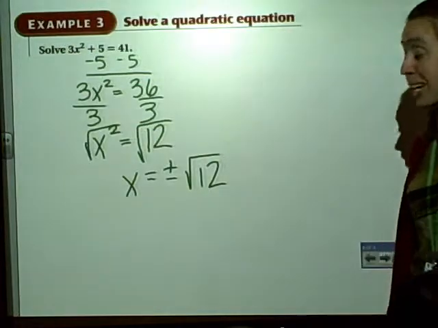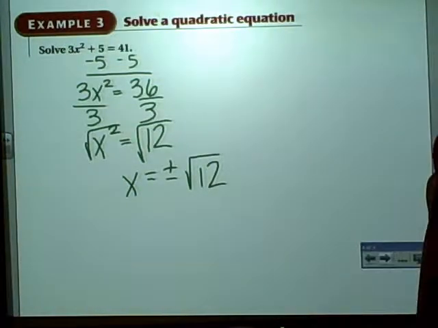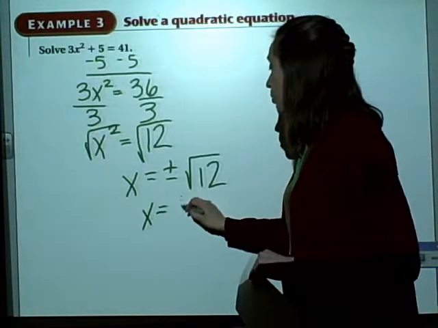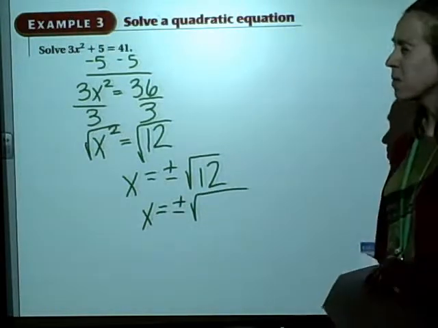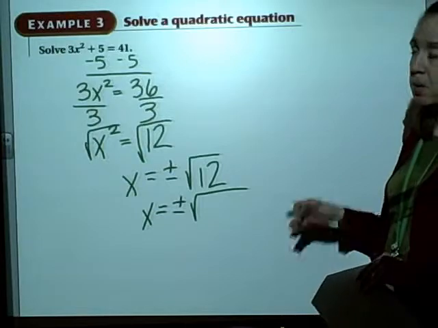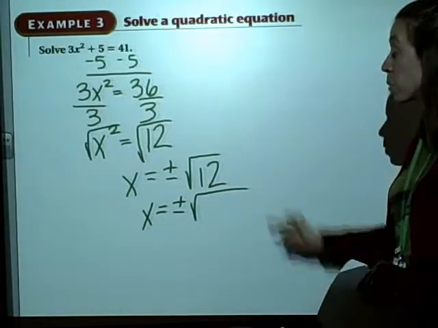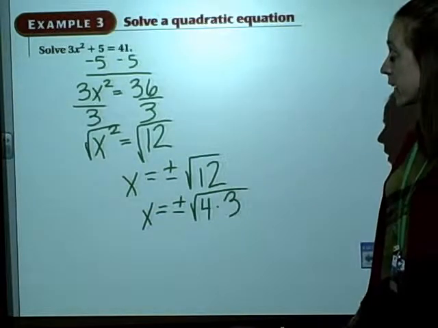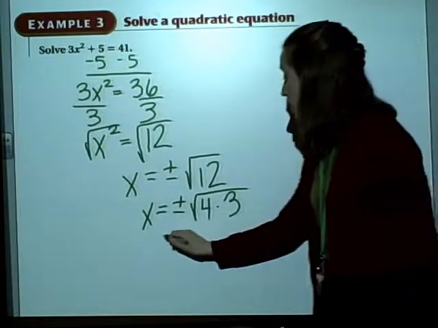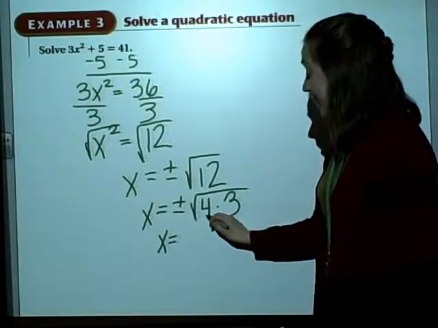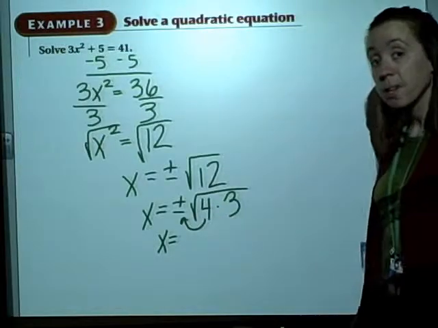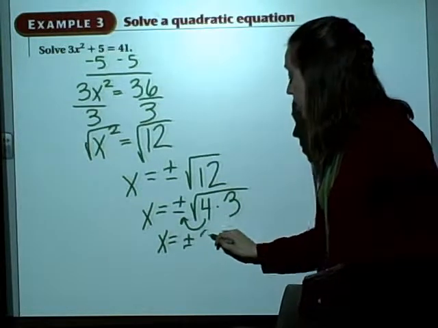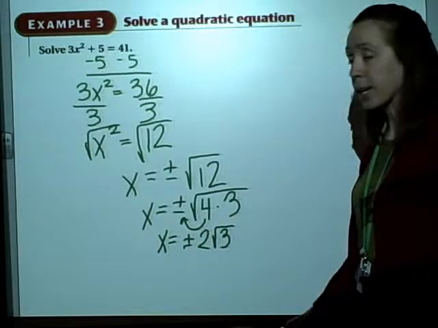Now that's a pretty big radical. It's not huge, but we have to check and see if we can rewrite that using perfect square factors. Well, 12 divided by 2 is 6, so those aren't perfect squares. What about 12 divided by 4? That's definitely a perfect square. So I'm going to rewrite that as 4 times 3. I'm going to simplify a little bit further. I can take the square root of the 4, so that goes out of my radical, and as I pull it out, I square root it. So I get plus or minus 2 square root of 3.